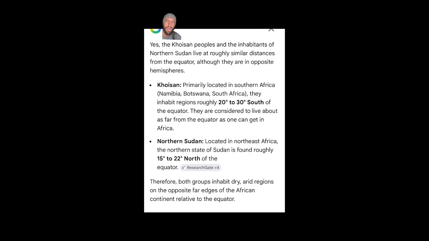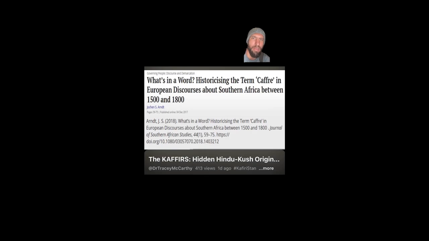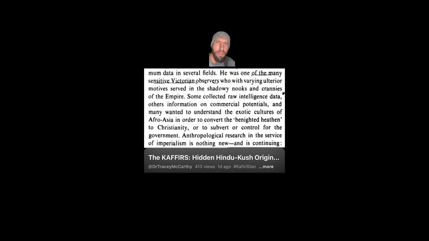Look at the Khoisan. The northern Sudanese and the Khoisan are at equal distance from the equator, yet the Sudanese are generally darker. Sticking with South Africa, Kafir was a derogatory term for so-called blacks. The Kafir were ran out of Asia and into Africa. To the left is a South African Kafir, to the right is one that is a product of crossbreeding with invaders in Asia. The advent of Islam itself was part of a reset, and it pushed people into Africa. The same is true for Christianity.